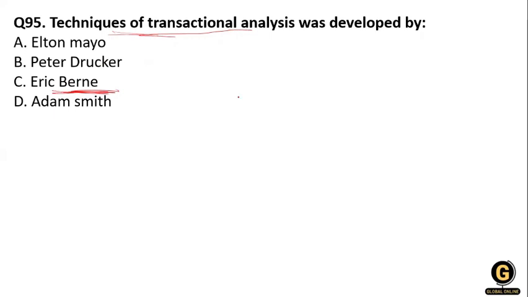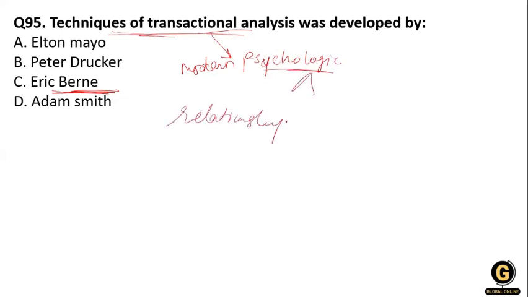It is a form of modern psychology that examines a person's relationships and their interaction. Okay, so this is the technique of transactional analysis. Here they show the modern psychological aspects, and they examine people with their relationships and with their interaction.